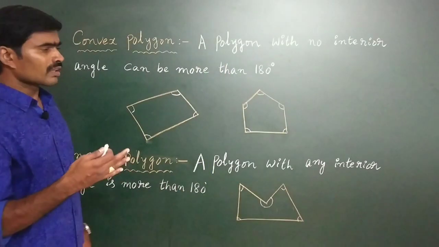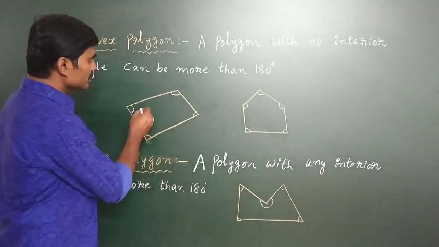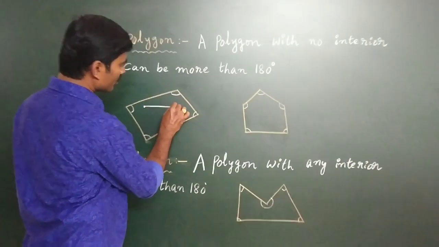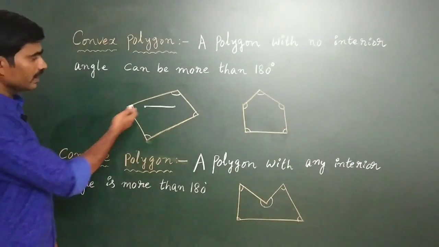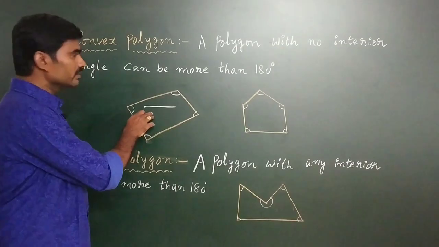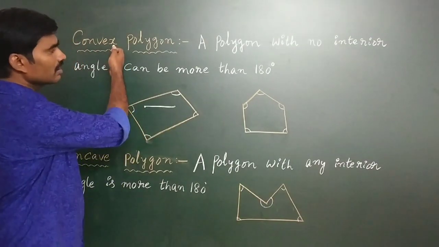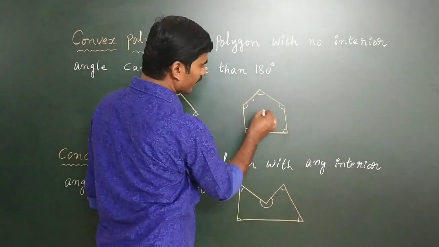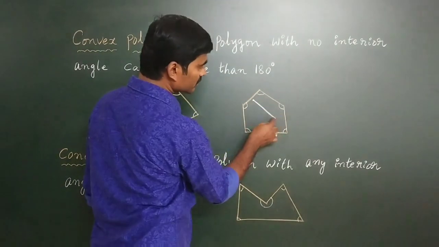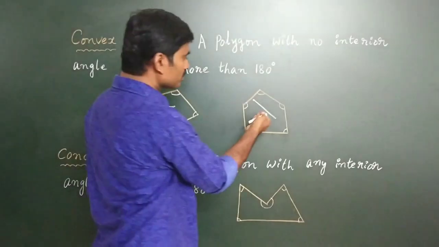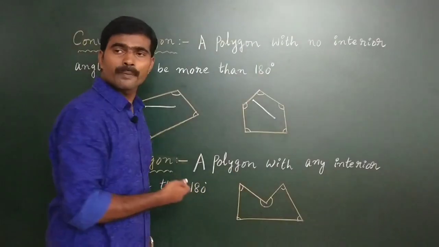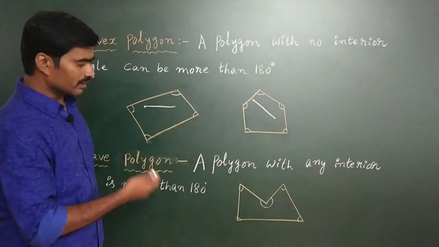Another way: take any two points on the polygon and join them. If this line segment lies within the polygon, then it is a convex polygon. I check these two points and join them; the line segment is in the polygon itself, so this is also a convex polygon.